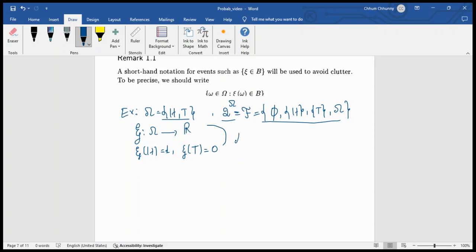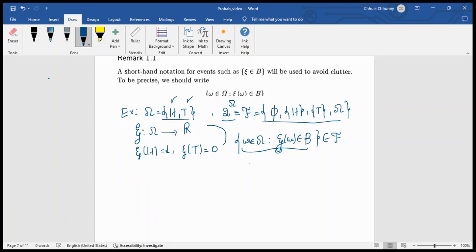We have to check whether the set of omega belonging to capital Omega such that psi of small omega belongs to the subset of Borel set belongs to F or not. And the small omega here can be H or can be T. So we have to check if this set belongs to the sigma algebra, then we can call the mapping psi a random variable.